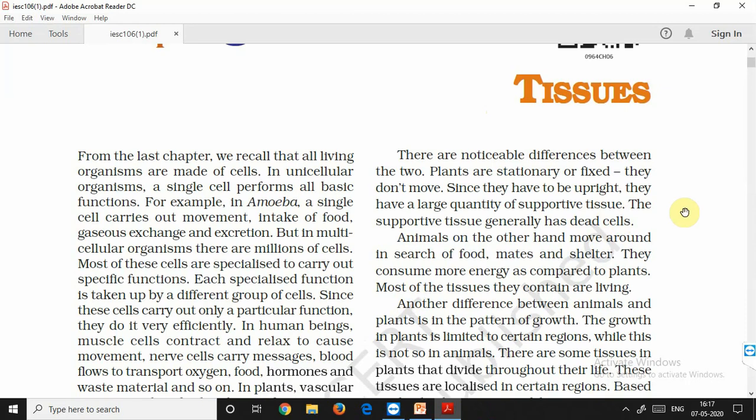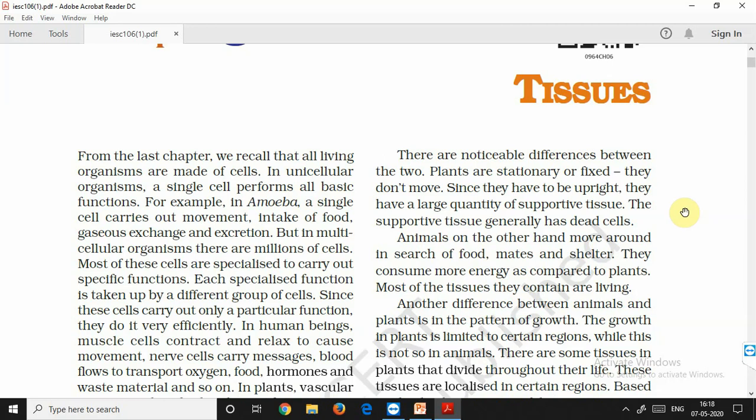So what are tissues now? In the previous chapter, we have learned about the cells. The cells were said to be the structural and fundamental, the basic unit of life. So cell is the moiety that ensures that if something is cellular, then it has life in it.